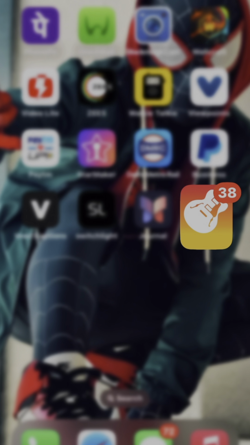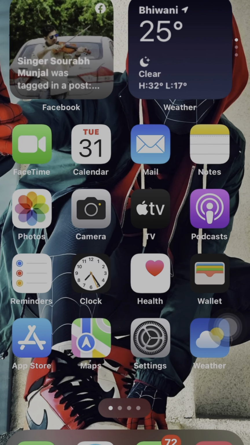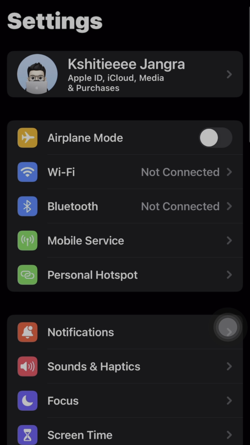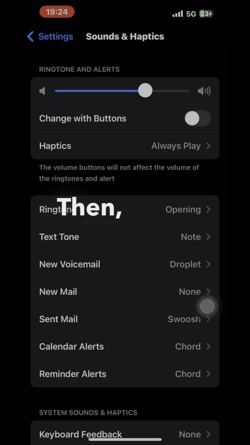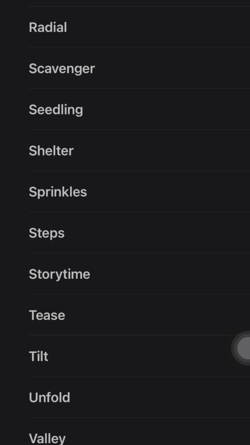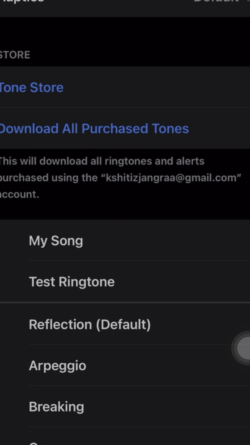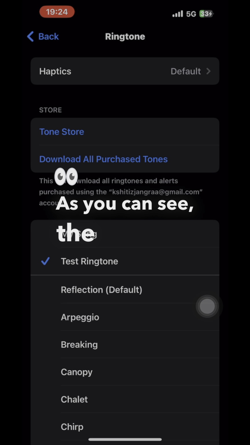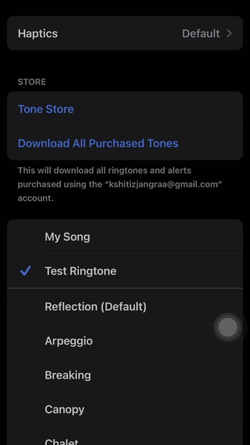You have to click on OK. Then you have to click on Settings. Then click on Sound and Haptics. Then click on Ringtone. As you can see, the ringtone is saved with Test Ringtone.